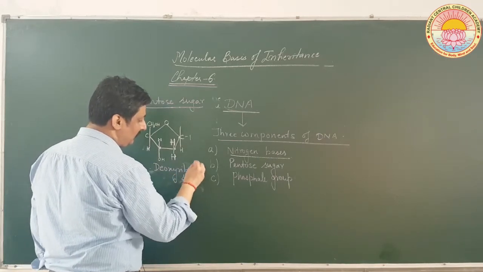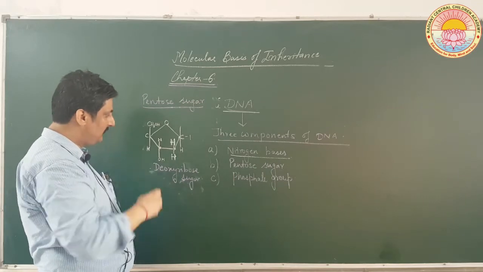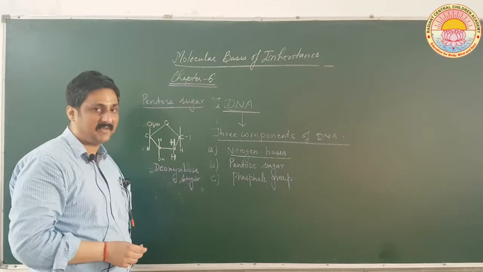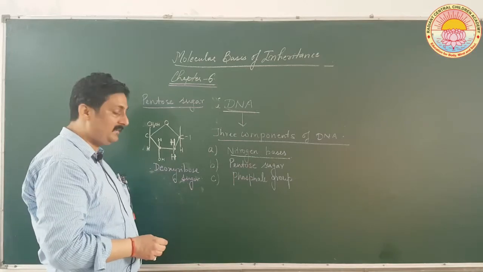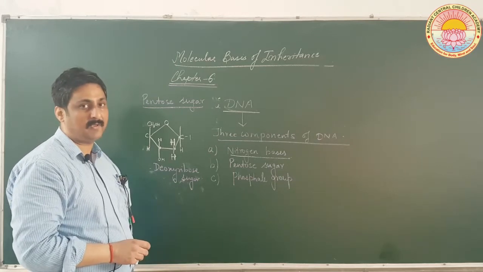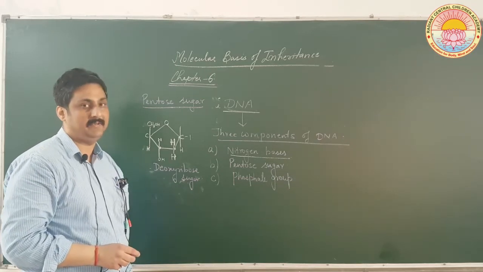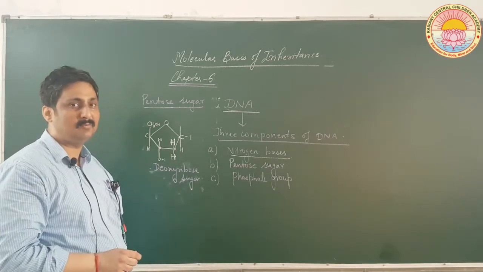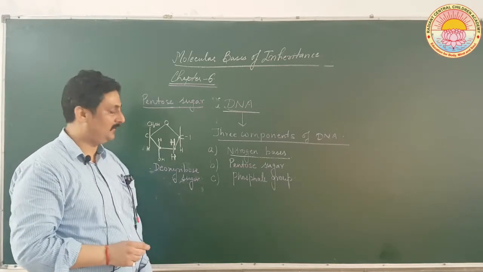So in case of DNA, since the oxygen atom is not present at the second carbon atom, that is the reason why this particular structure is more stable than that of RNA. So DNA is comparatively more stable than RNA.